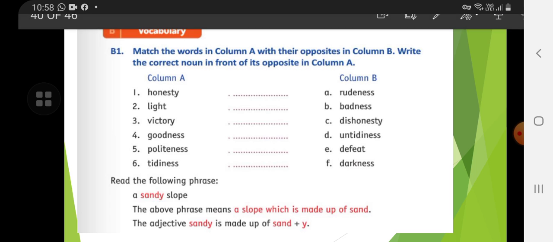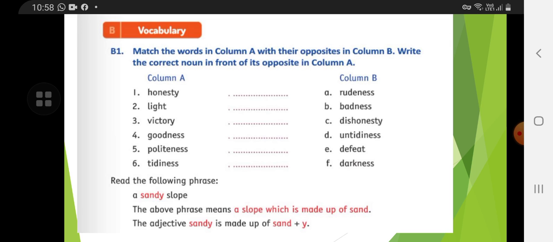Okay. Now next, I read the following phrases. A sandy slope. The above phrase means a slope which is made up of sand. The adjective sandy is made up of sand plus y. So children, sandy is made up of sand plus y.